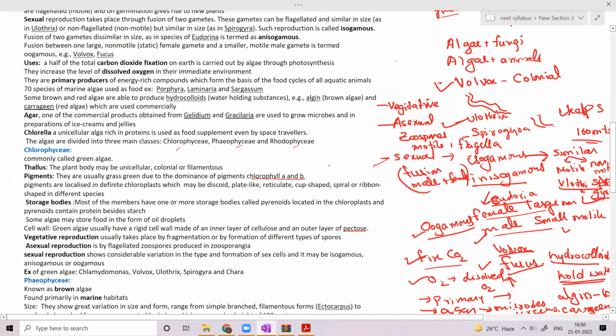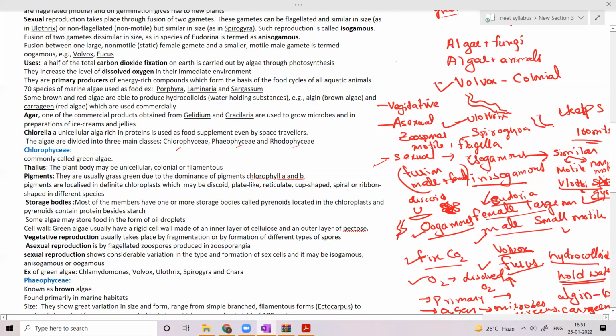These chlorophyll pigments are localized in the chloroplast. The shape of the chloroplast could be discoid, cup shaped, plate shaped, network shaped, that is reticulate, and spiral or ribbon shaped.